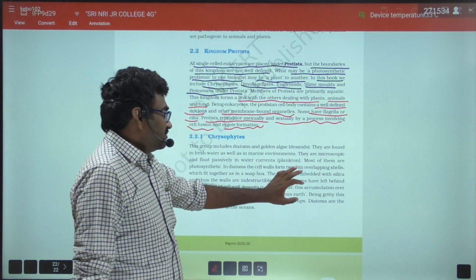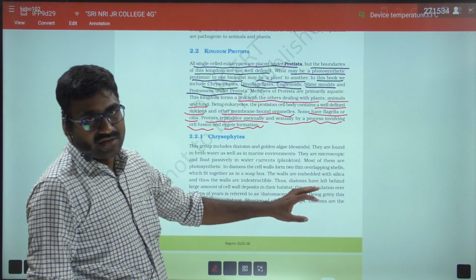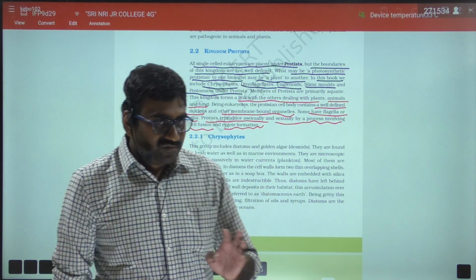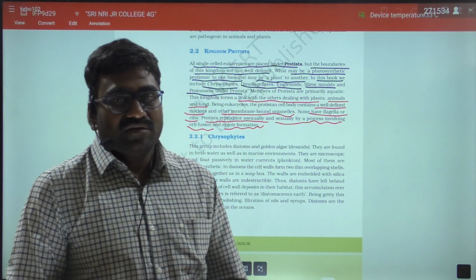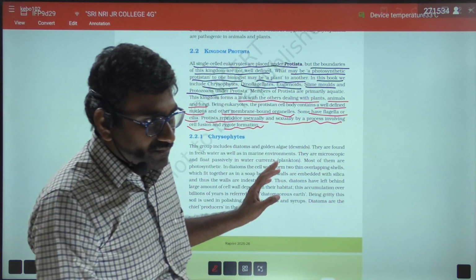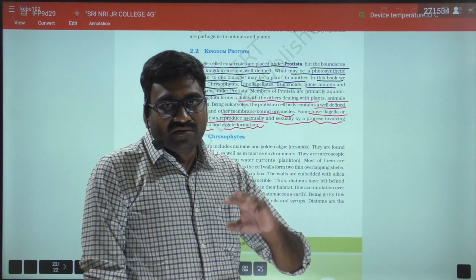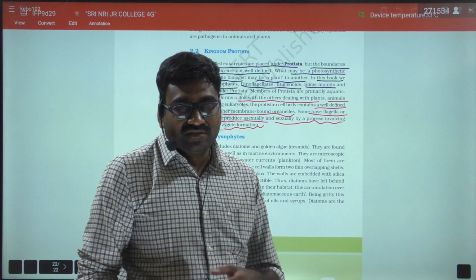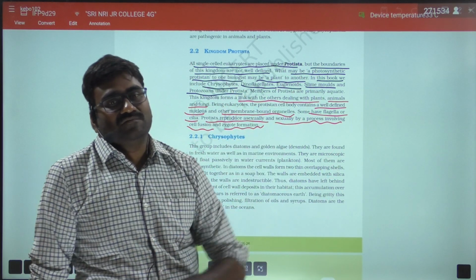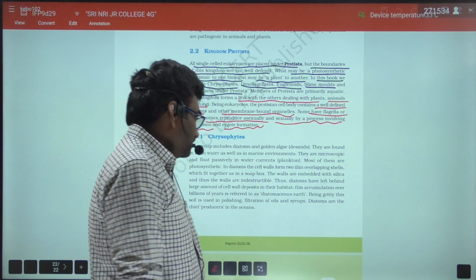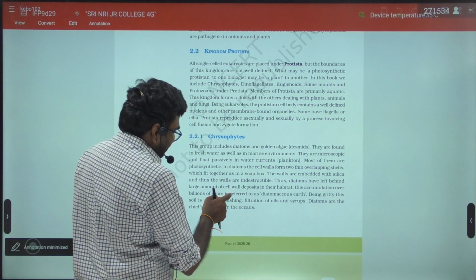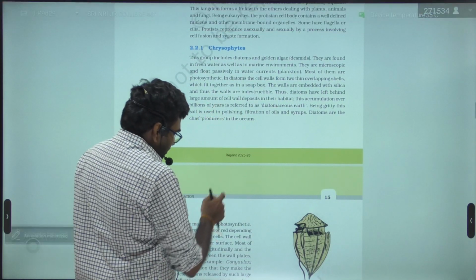Now let us start with the chrysophytes. It is a 4 marks question in the IP examination, very important. There are four marks questions in this chapter. Almost all of the questions are from this kingdom Protista only. That is alone 3 questions from this topic kingdom Protista, and 1 question from kingdom Fungi. Chrysophytes is an important question for 4 marks in the IP examination, right?